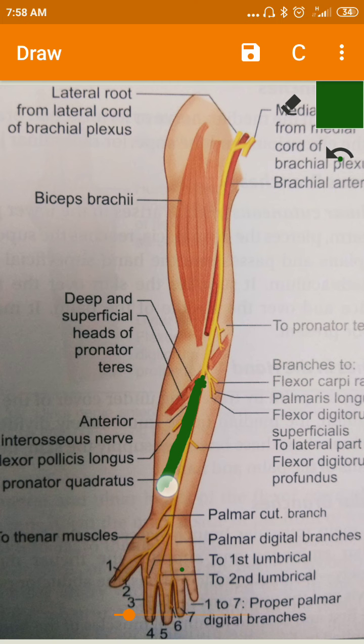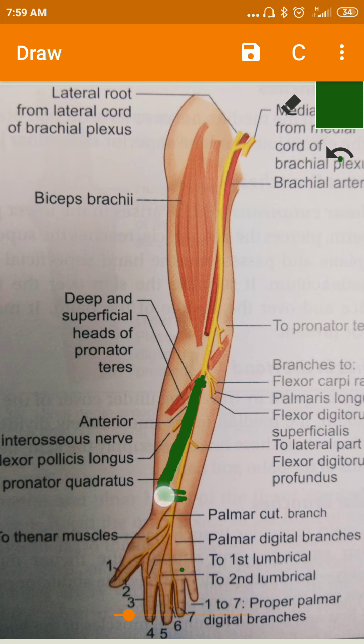What are the deep muscles? The flexor pollicis longus and the lateral part of the flexor digitorum profundus. And also it passes deep to the pronator quadratus and supplies it too. So the deep muscles supplied by this anterior interosseous branch are the flexor pollicis longus, flexor digitorum profundus, as well as the pronator quadratus.